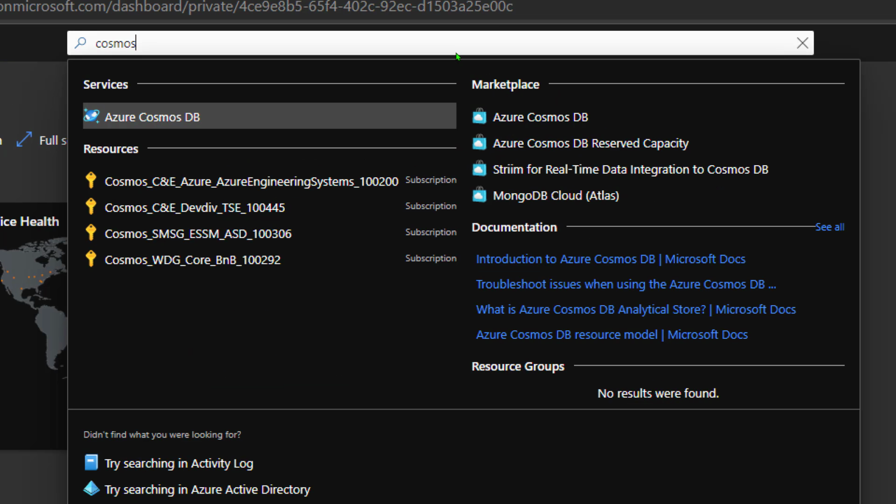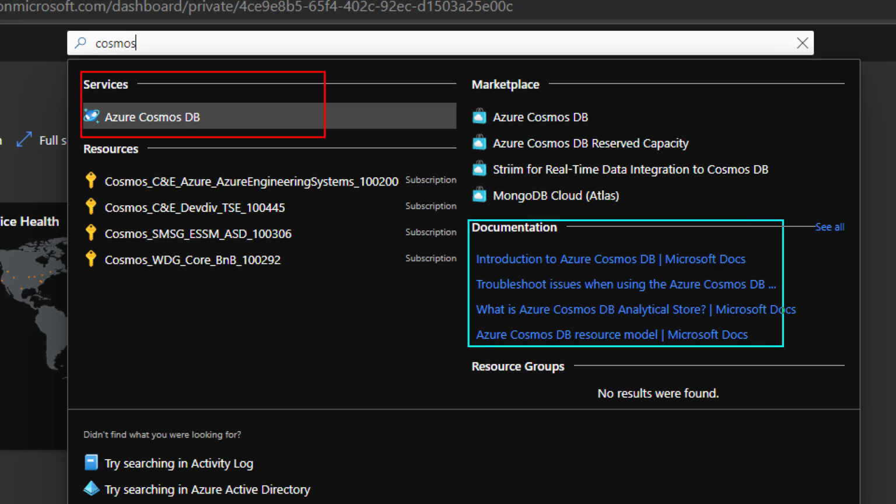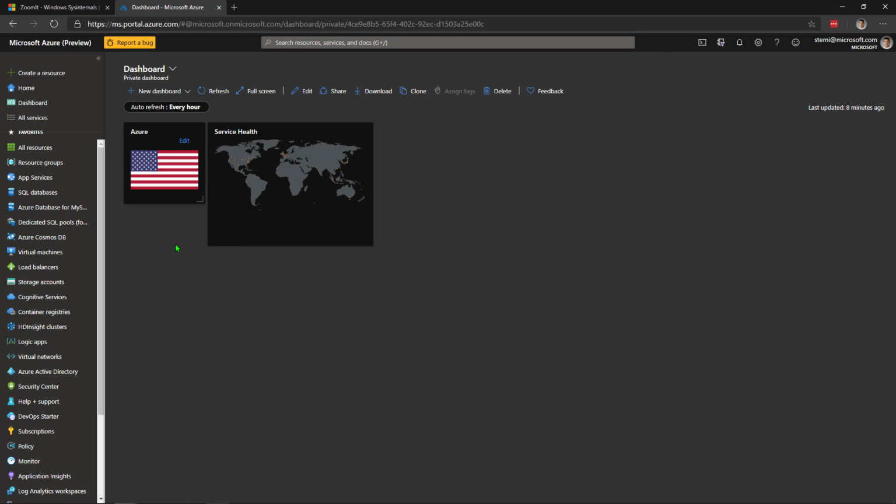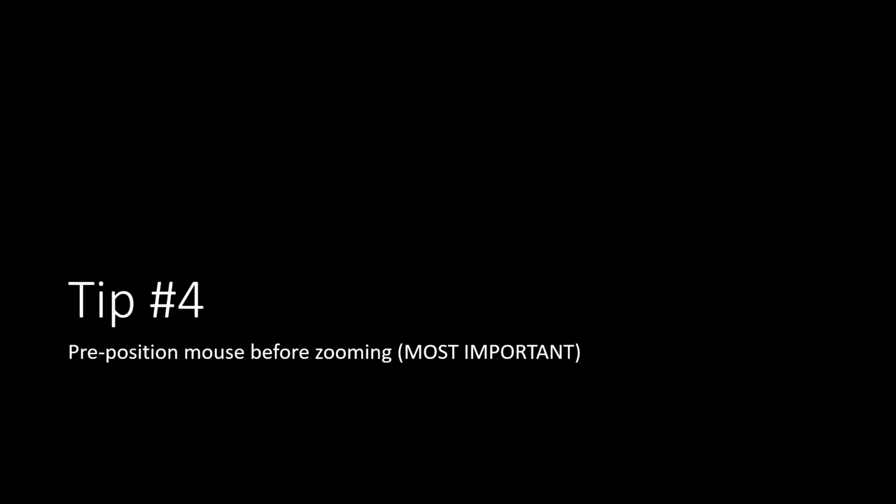And if I zoom in here, now this is looking pretty good because the entire text box here is visible. And I've also got the edges of this black box. So I can come in and demonstrate different things about the box. There's my services, there's my documentation, and that sort of thing. So be very cognizant about where you're pre-positioning your mouse first before zooming. So tip number 4 is pre-position the mouse before zooming, and that is the most important tip in my opinion.